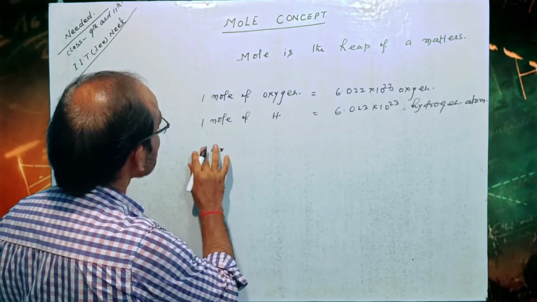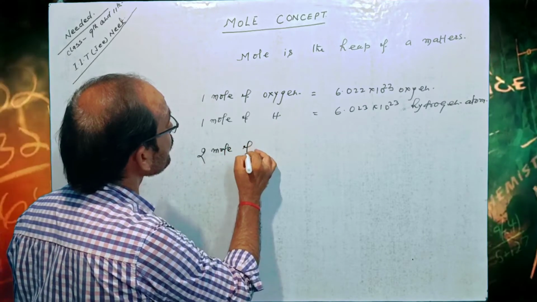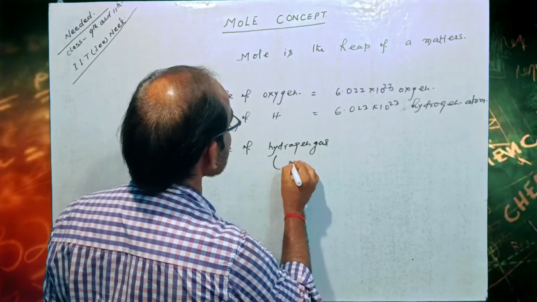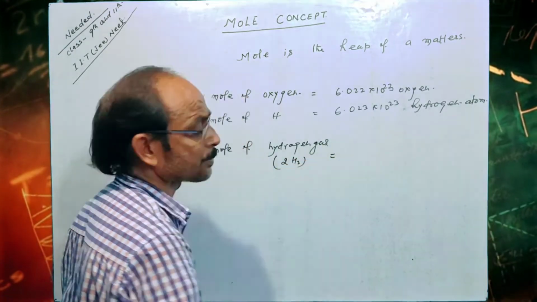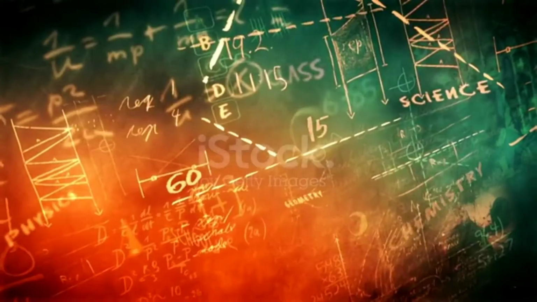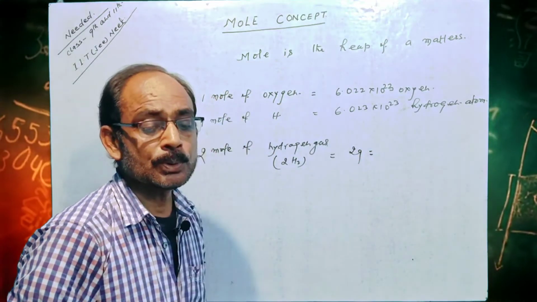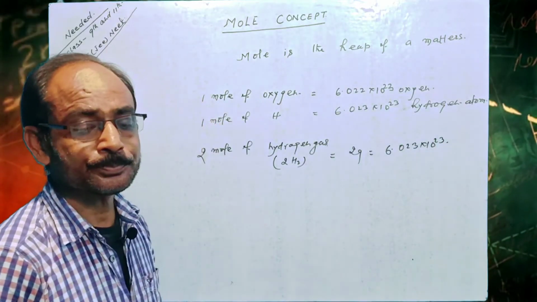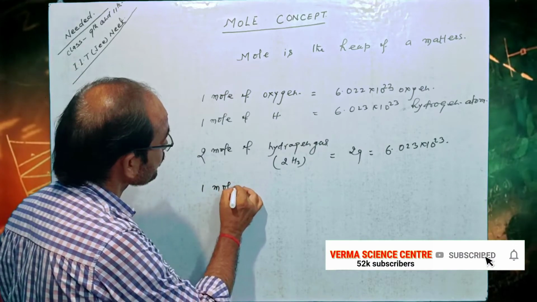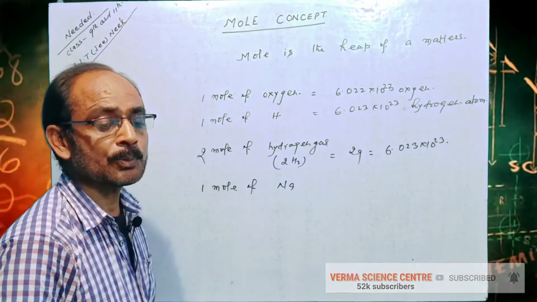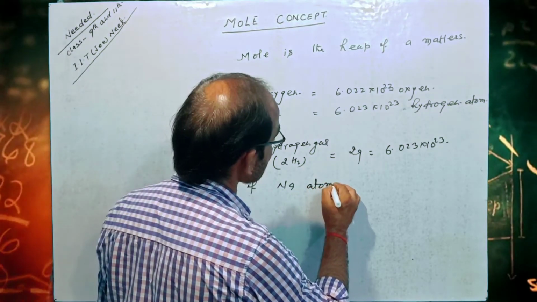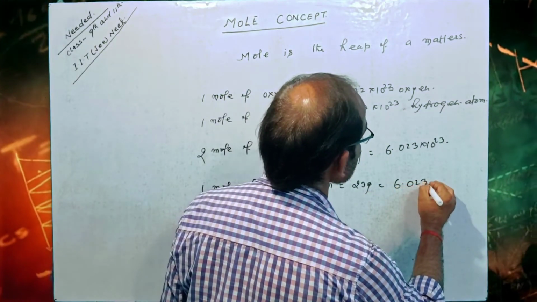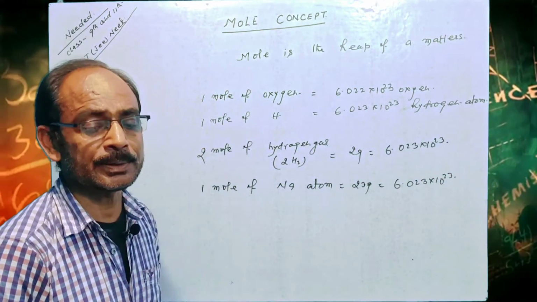Two mole of hydrogen gas, that is 2H2, equal to 2 gram, that is 6.023 into 10 to the power 23. 1 mole of Na atom equal to 23 gram equal to 6.023 into 10 to the power 23 sodium atom.